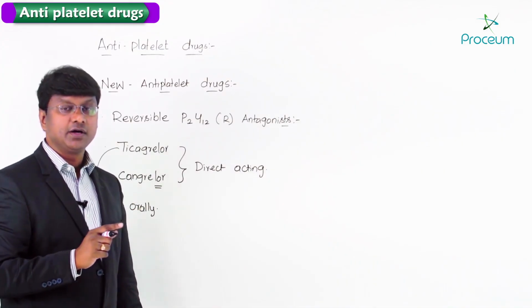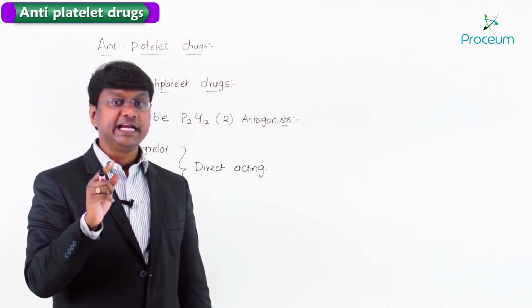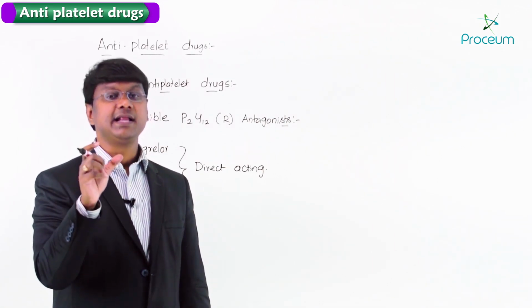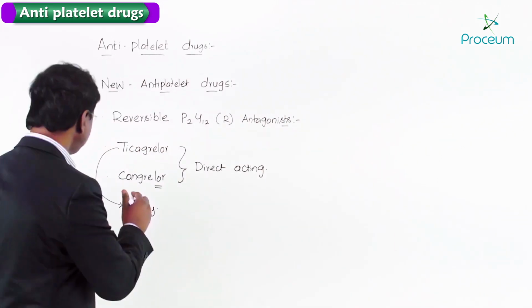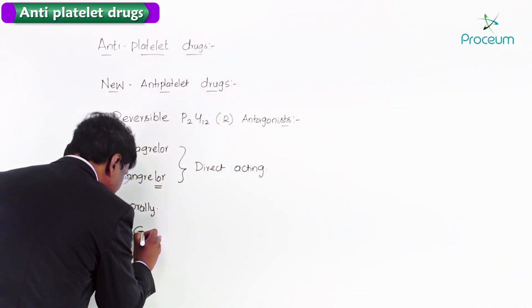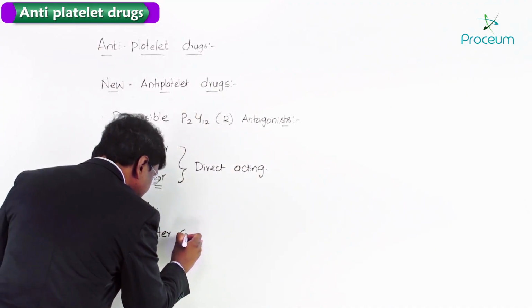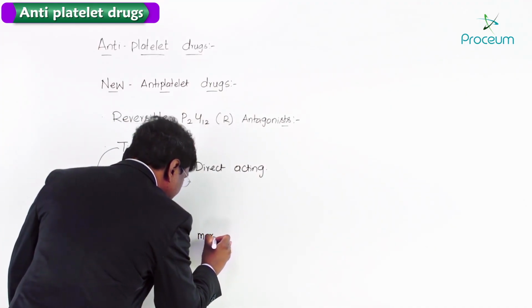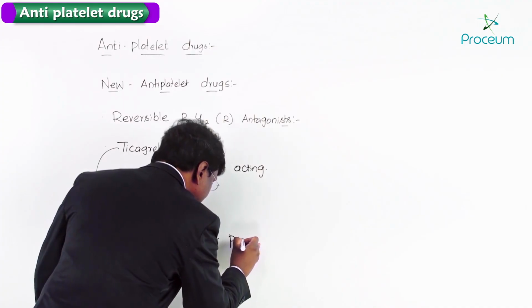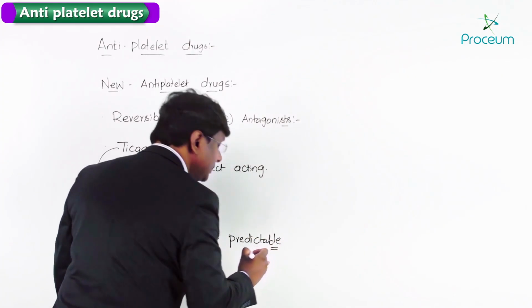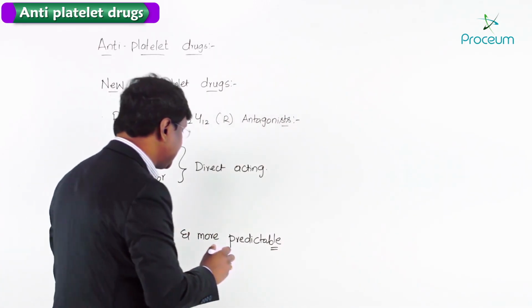So ticagrelor, as compared to clopidogrel, produces greater and more predictable antiplatelet action.